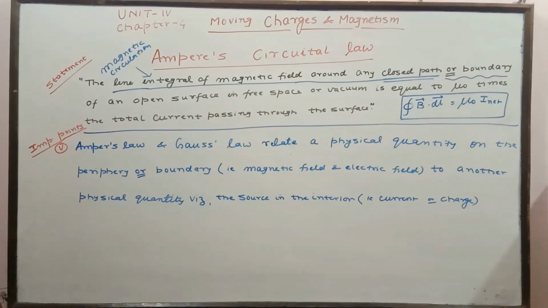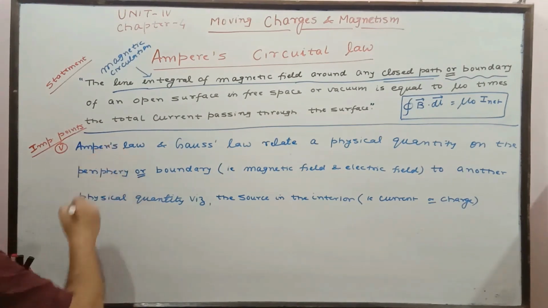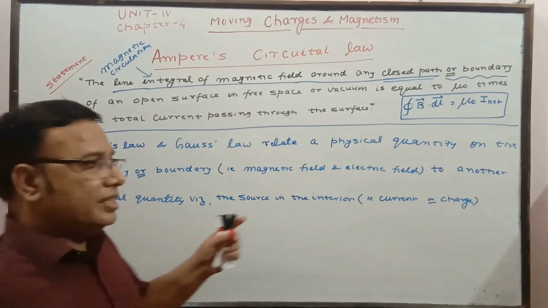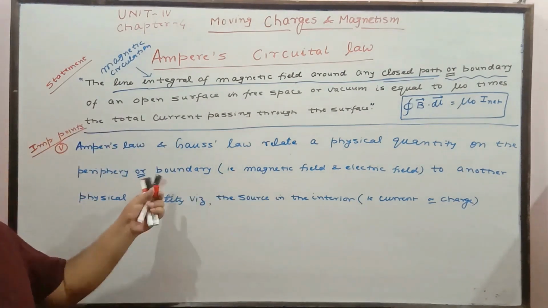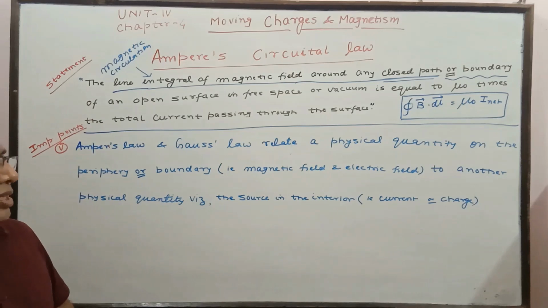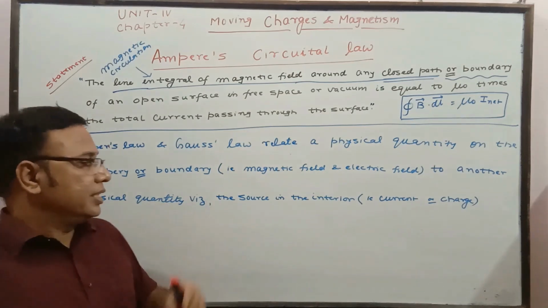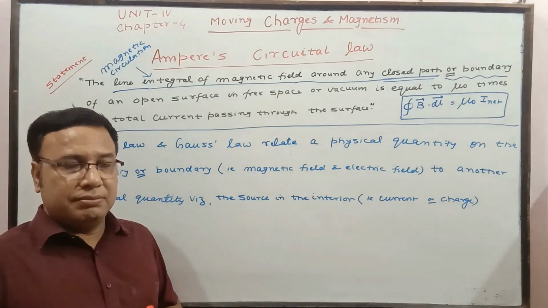So Ampere's law, here one E is missing. Ampere's law and Gauss's law relate a physical quantity on the periphery or boundary to another physical quantity, that is the source in the interior.